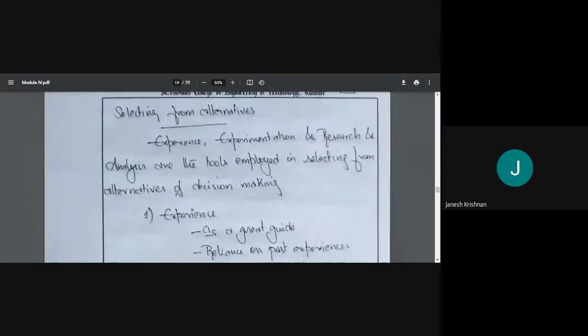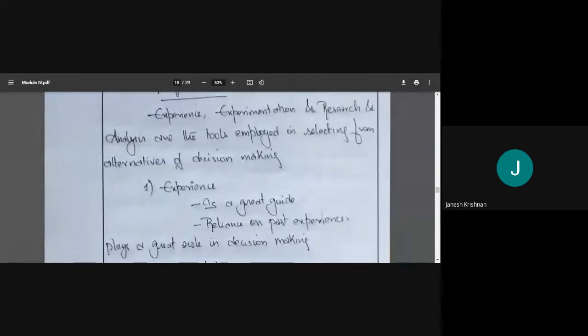Now, how do we select the best from the alternatives? For that, we will use our experience. We may experiment, or we may perform research and analysis. Okay. So we may use our experience, we may experiment, or we may do research and analysis, right? When we are making a decision.